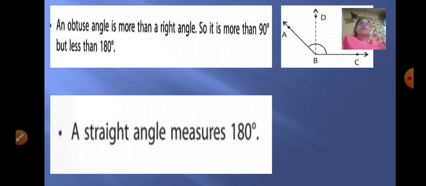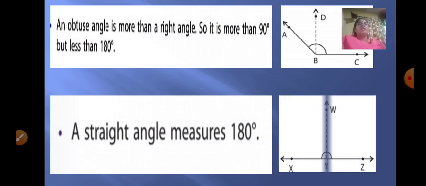Now your straight angle always measures 180 degrees. Here your straight angle is angle XYZ. So angle XYZ measures 180 degrees.